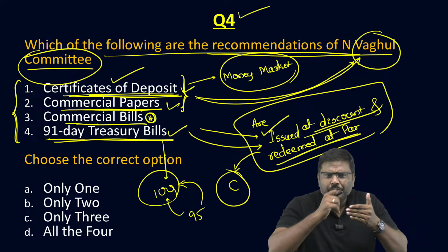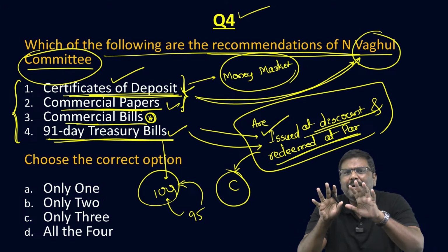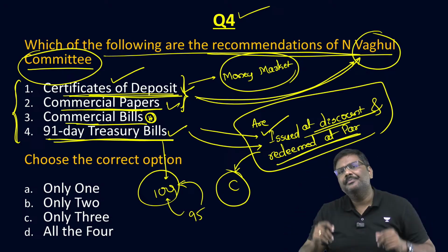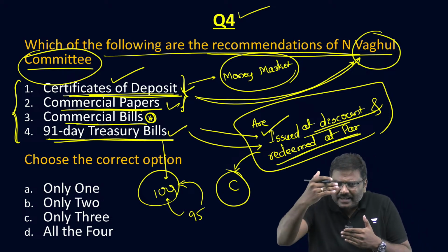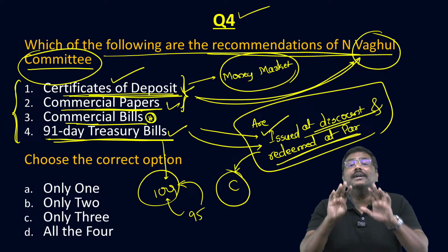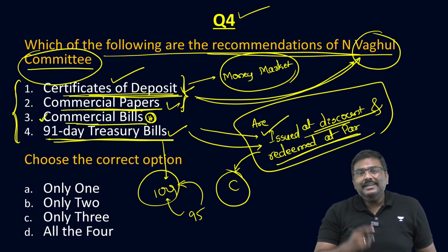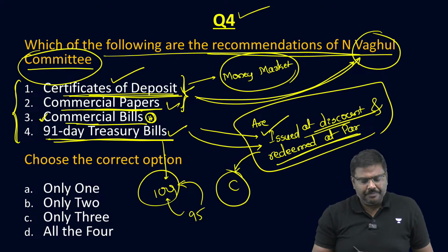Commercial bills. I will say something to you. You will issue an instrument promising payment after, let's say, 90 days. You will issue an instrument to me promising payment after 45 days. That, my dear, is called a commercial bill. That is essentially called a commercial bill.